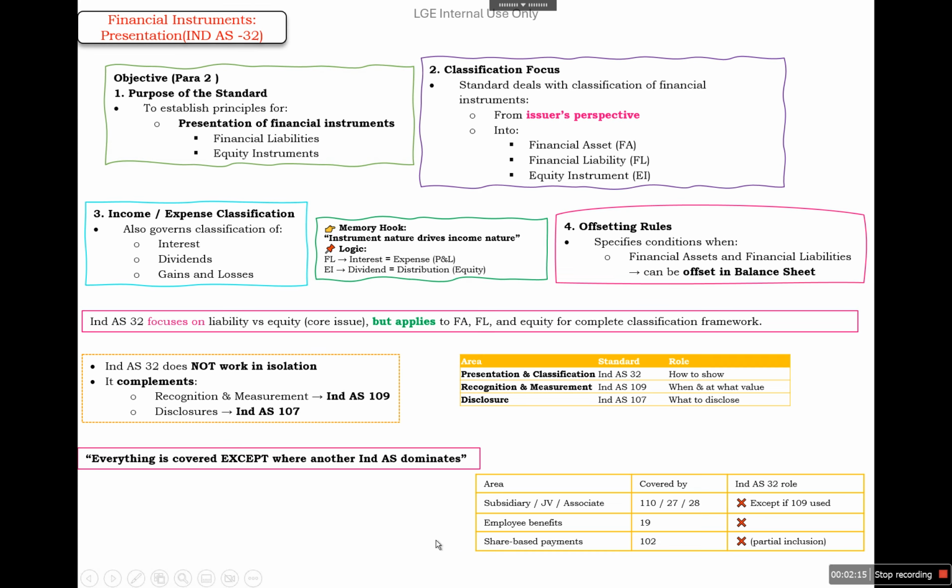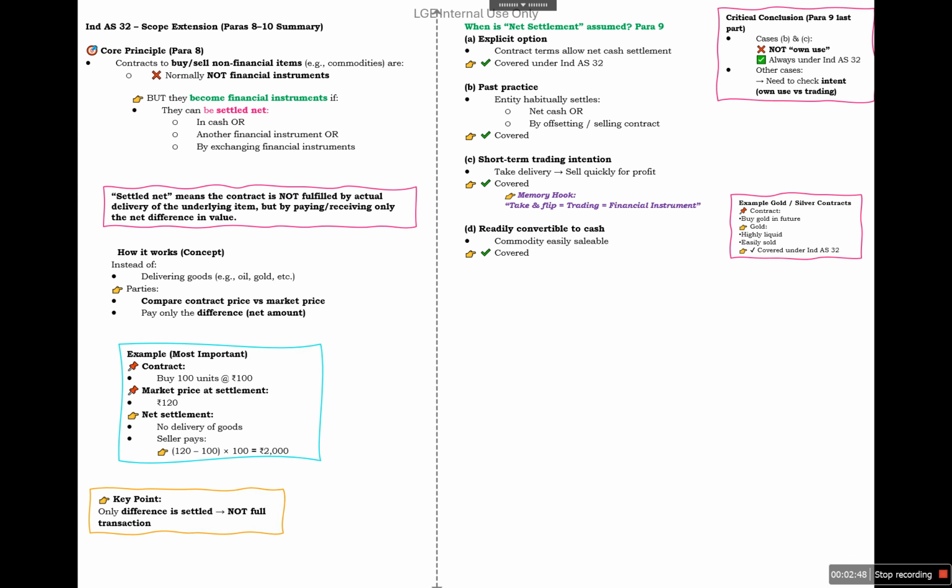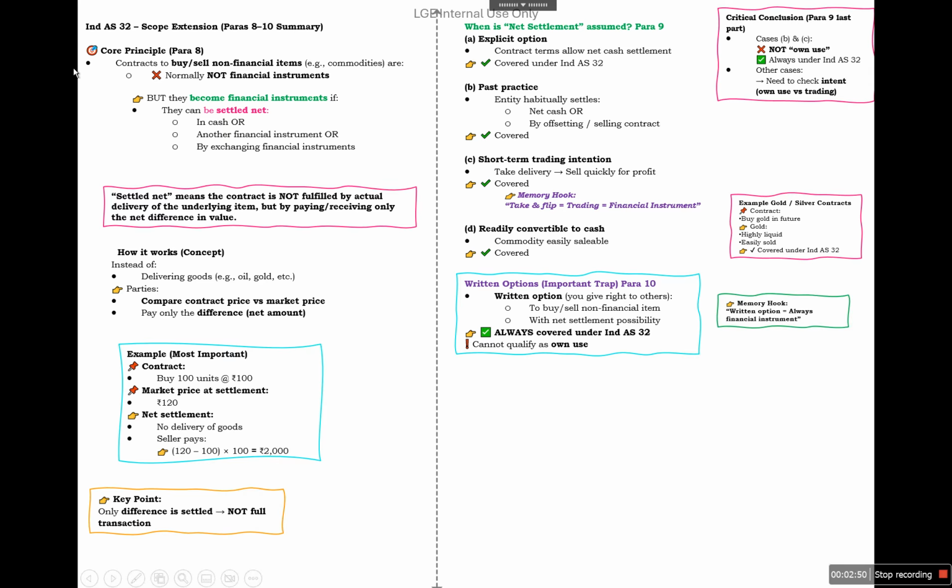So, if we talk about the scope of Ind AS 32, it covers the financial instruments, but if there is a contract to buy or sell non-financial assets, it is not covered by the financial instrument, but they become financial instruments if they can be settled net, in cash, or in another financial instrument, or by exchanging financial instruments. So non-financial items can be covered by Ind AS 32 only if they can be settled net.